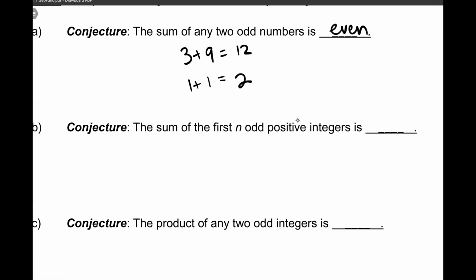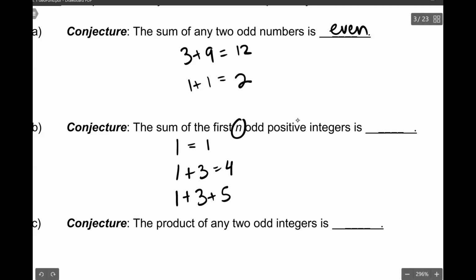Next conjecture, the sum of the first n odd positive integers is blank. Okay, so let's see what this is. If I have 1, that is equal to 1. If I add 1 plus 3, that is equal to 4. So I'm adding the first n positive odd integers. If I had 1 plus 3 plus 5, 1 plus 3 is 4, plus 5 is 9. I could keep going. 1 plus 3 plus 5 plus 7. 9 plus 7 is 16.